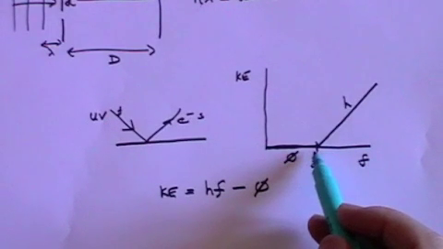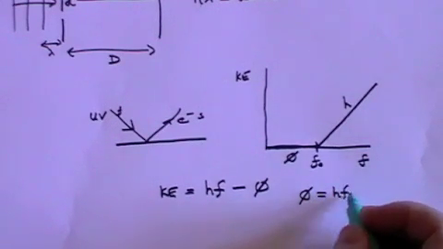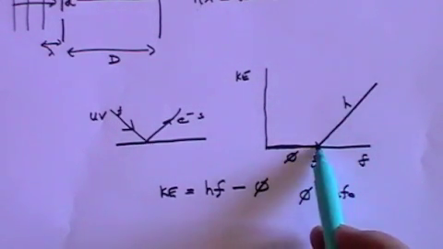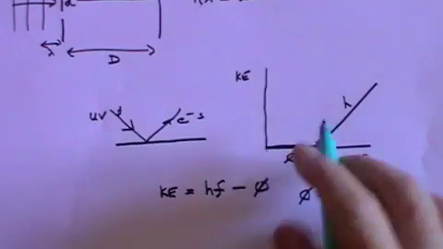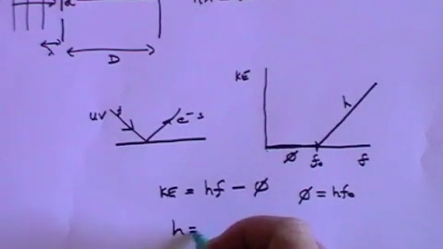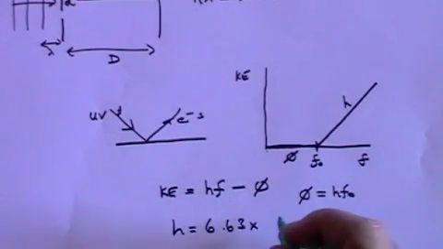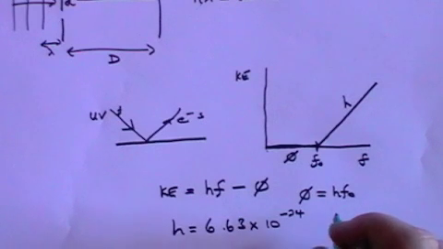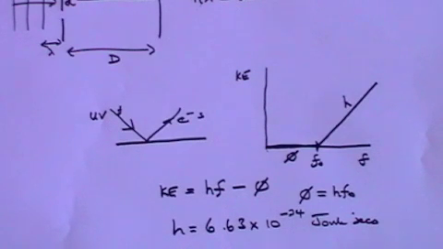And that arises when f equals f0. So what we're really saying is that phi equals hf0, because that's the frequency when the kinetic energy is 0. Now if you measure the gradient of this line, you will get what is called Planck's constant, that's h, and its value is 6.63 times 10 to the minus 34 joule seconds. Not joules per second, but joule seconds. That, you'll notice, is a very small amount. 10 to the minus 34 is very, very small.